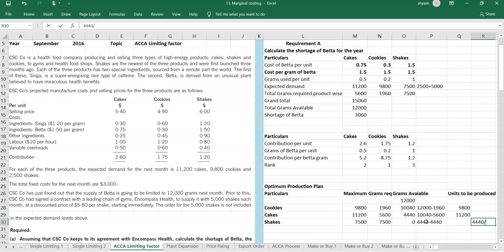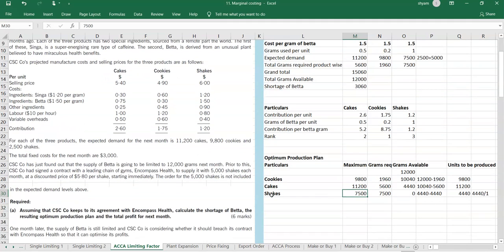Each product takes only 1 gram, so this many units we could produce. The external demand of 2500 shakes we can easily meet, but we cannot supply the other company. That will become the problem here.